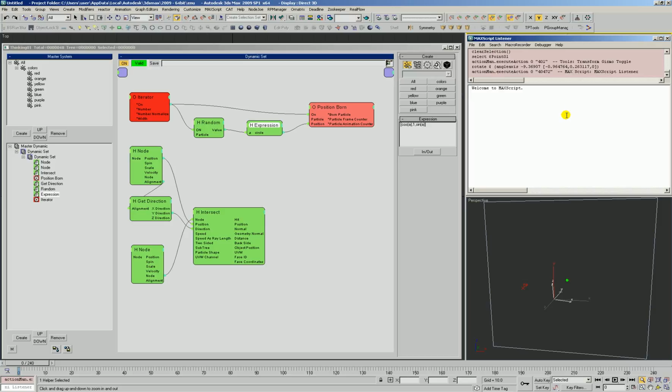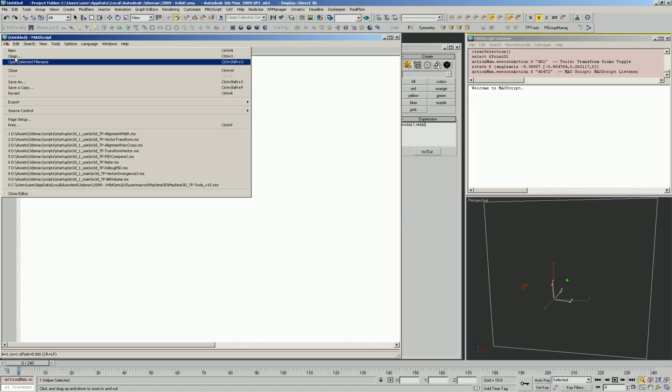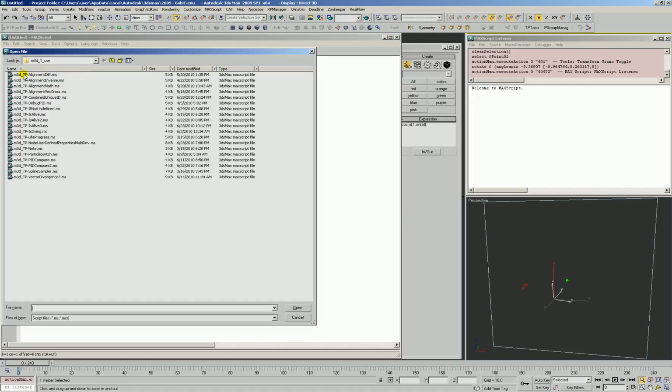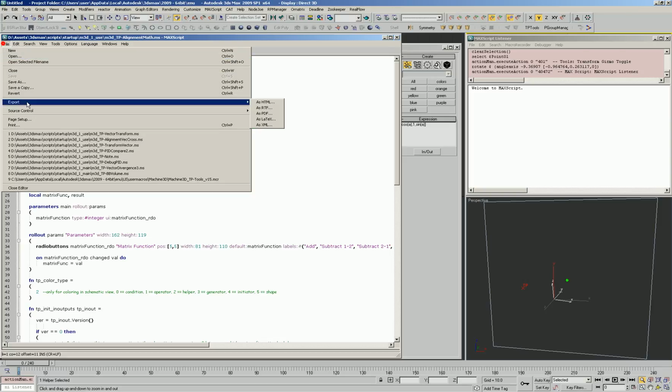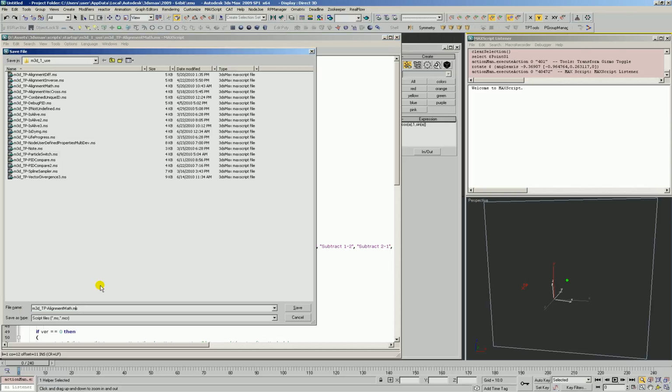So let's open up our editor and find a script that's going to be fairly close to what we want. We're going to use one called alignment math. The first thing we're going to do is save this as a new name so that we don't screw up like we usually do and overwrite our scripts.